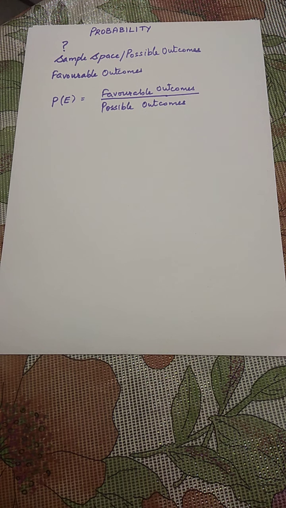The next topic we are going to cover this week is probability. First of all, what is probability? It is a mathematical way of studying whether an event will occur or not. For example, I have to toss a coin. There are equal chances of getting a head or a tail. So the probability of getting a head is 50% and the probability of getting a tail is also 50%.